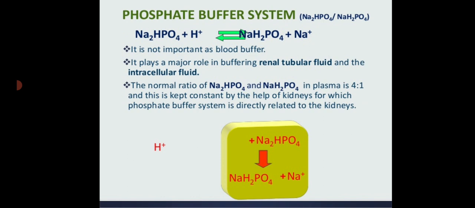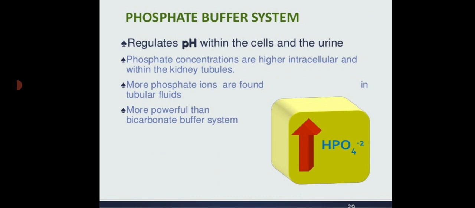The phosphate buffer system, which constitutes sodium monophosphate and sodium biphosphate. It is not as important as the blood buffer. It plays a major role in buffering the renal tubular fluid and the intracellular fluid. The normal ratio of sodium monophosphate and sodium biphosphate in plasma is 4:1, and this is kept constant with the help of the kidneys, for which the phosphate buffer system is directly related to the kidneys.